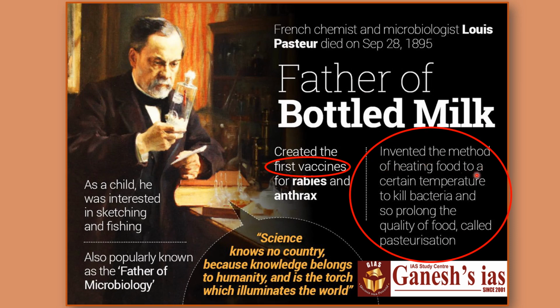He invented a method of heating food to a certain temperature to kill bacteria and to prolong the quality of food, and that process was called pasteurization. And he also invented some vaccines, the very first vaccines. So Louis Pasteur was this very well-known scientist who worked on microorganisms, and he found ways to prevent these harmful microorganisms from affecting us.